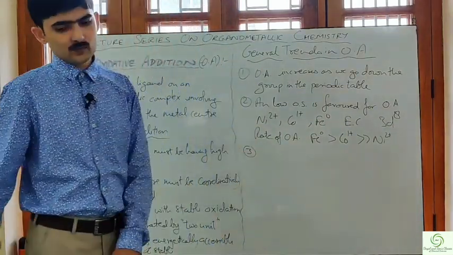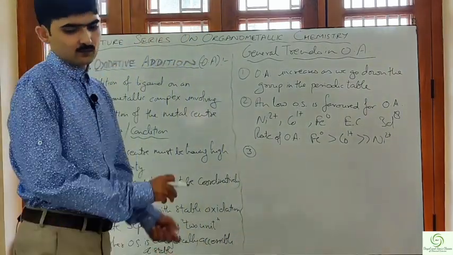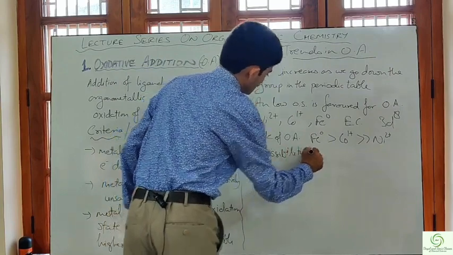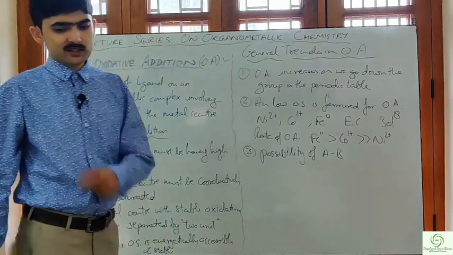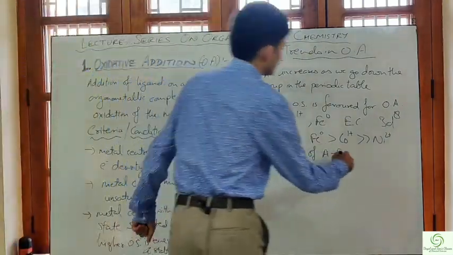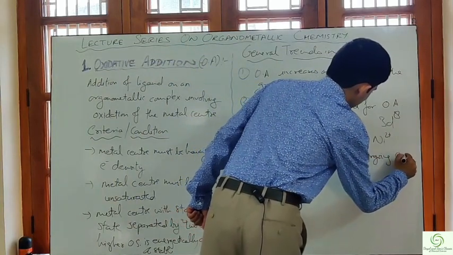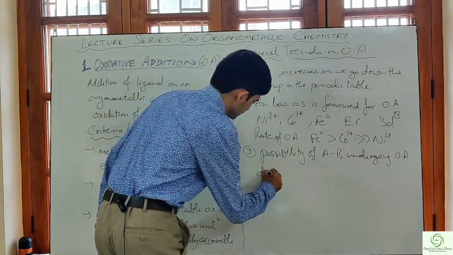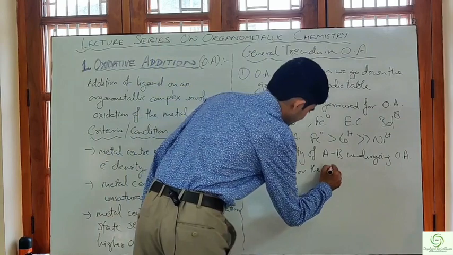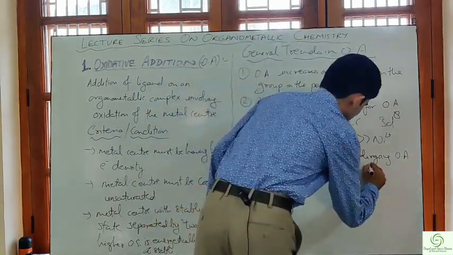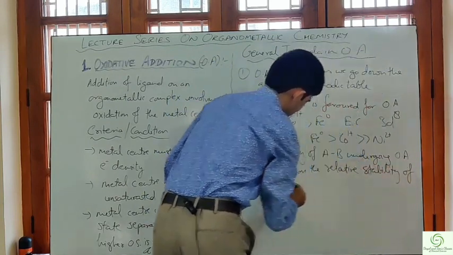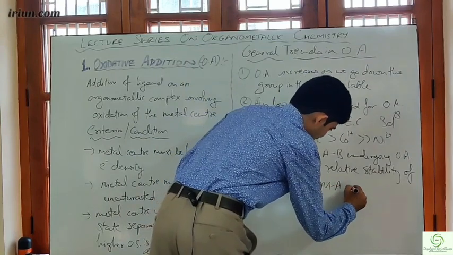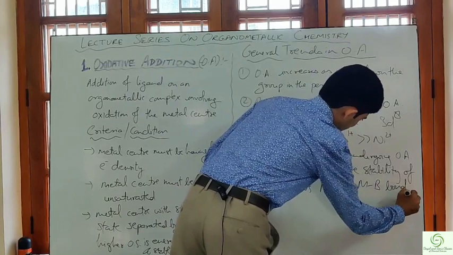Third, the possibility of A-B undergoing oxidative addition depends on the relative stability of the A-B bond versus the metal-A bond and metal-B bond strengths.